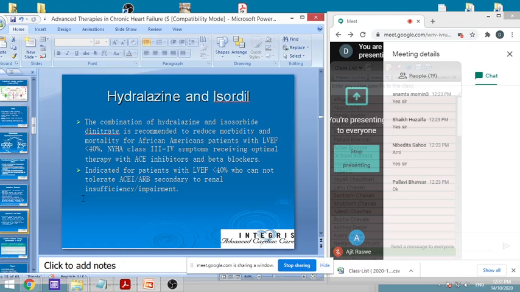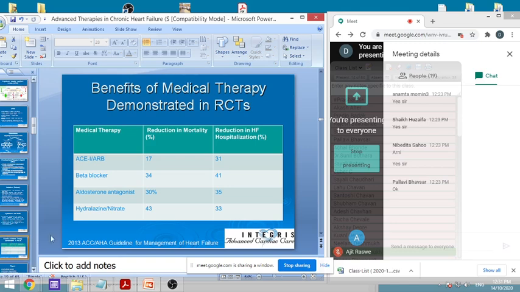Arteries as well as veins, they are vasodilating, and therefore there is a decrease in too much afterload and preload, and because of that they are very, very useful. They show a very good effect where the patient has a left ventricular ejection fraction less than 40% and cannot tolerate ACE inhibitors or ARBs, that is angiotensin receptor blockers, particularly in patients having renal insufficiency or renal impairment. So this is how these drugs are used.